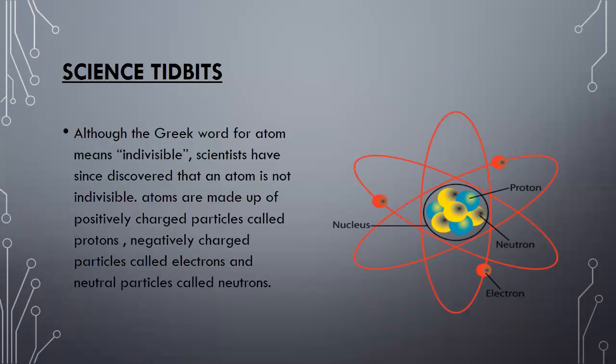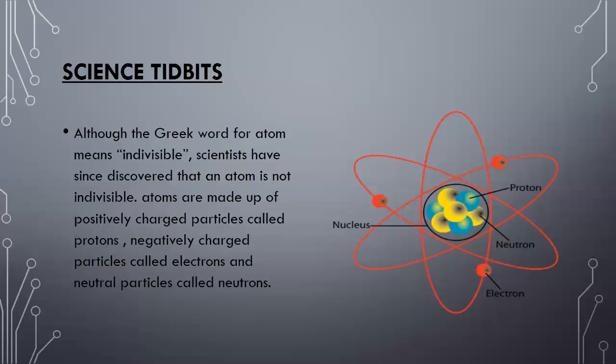Although the Greek word for atom means indivisible, scientists have since discovered that an atom is divisible. And inside the atom, particles smaller than the atom exist. These particles are called subatomic particles.